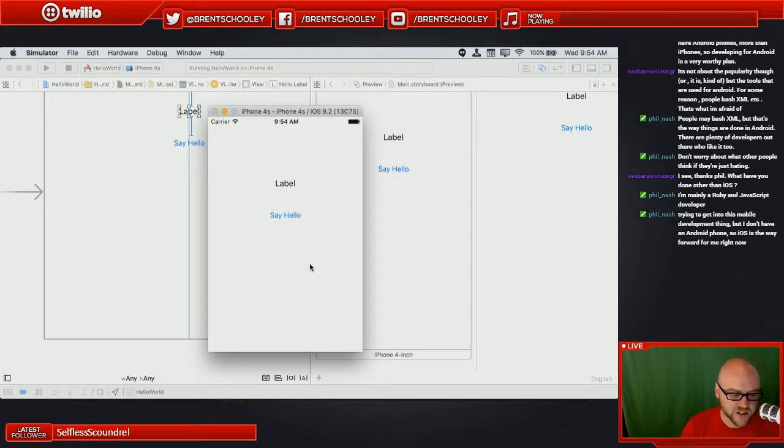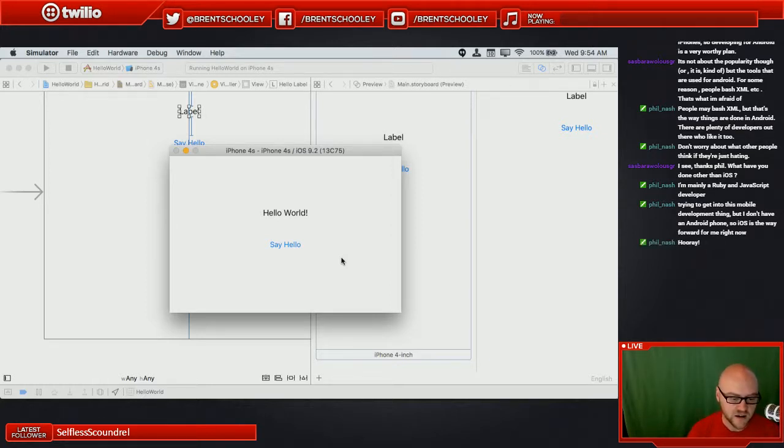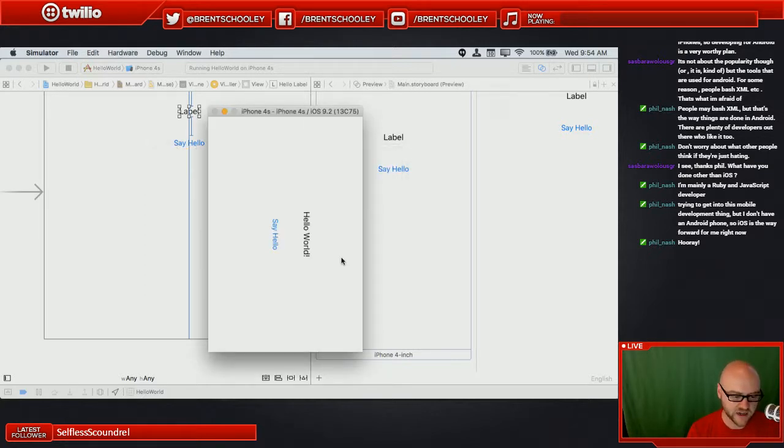All right, so our application is running on an iPhone 4S. What happens when we hit say hello? Hopefully it says hello world, and yes it does. As we say in the Twilio world, phones rang. So our hello world works. That's not super exciting, but we've done a few things that are great. Not only have we made this work, but we've specified some auto layout constraints. So we learned that. Not only are we centered and vertically spaced correctly from the top in portrait mode, but we're also doing that in landscape.